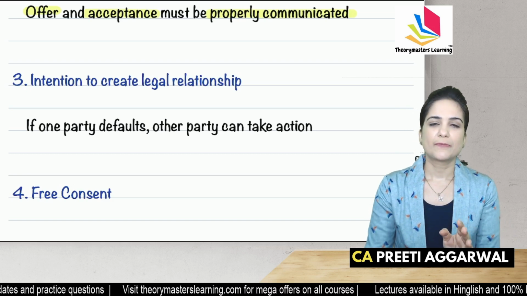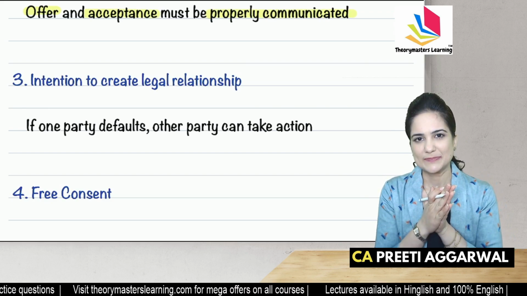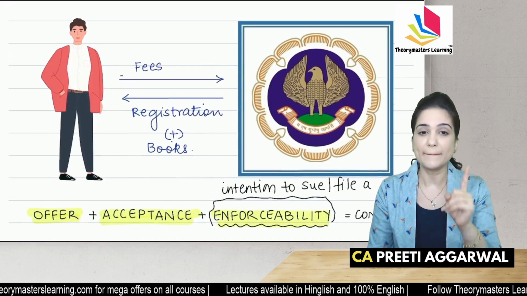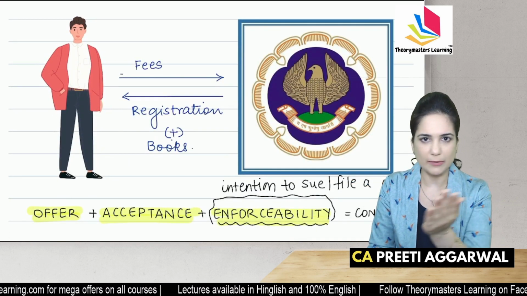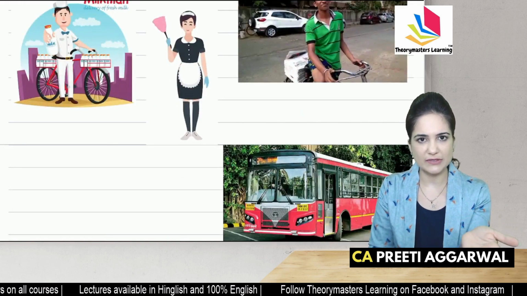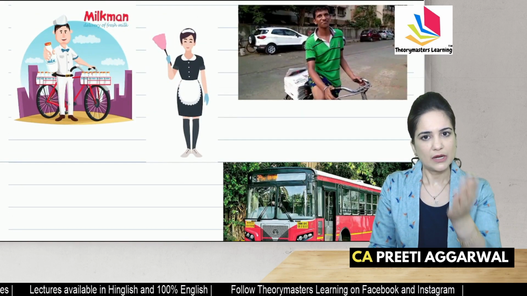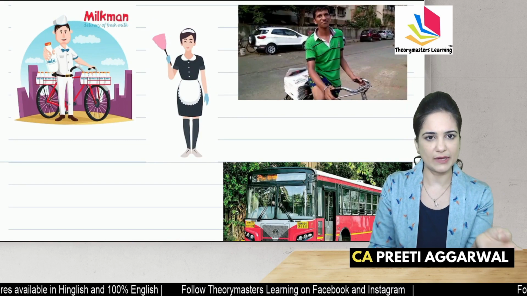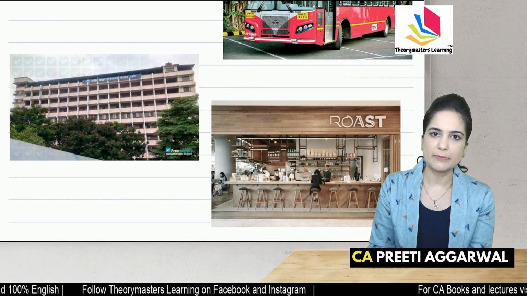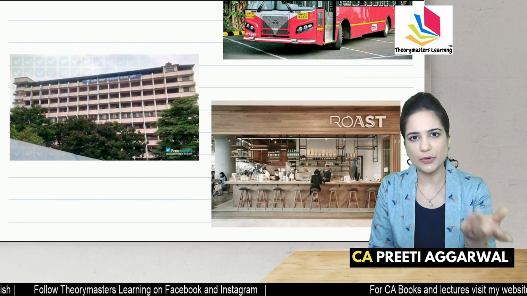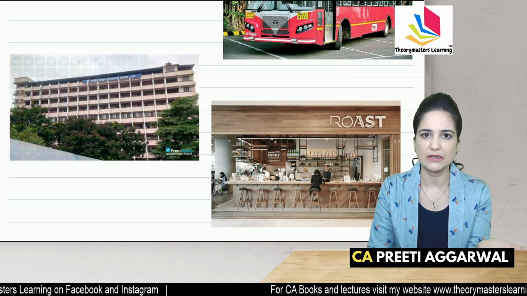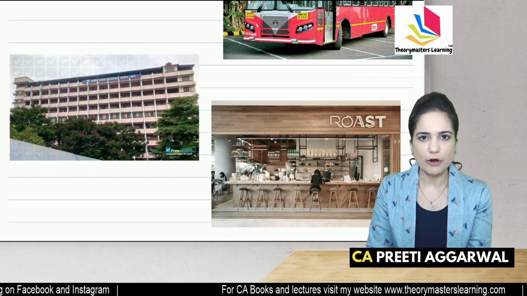So students, can I conclude from this that whenever there is any business or commercial transaction, like this is a commercial transaction, you're paying money. All these are commercial, they are business transactions. They are doing the business of selling newspaper, the business of selling milk, the business of providing services. School, I will not call it a business, but yes, they are offering services. Nobody is doing it for free. They never had the intention of giving it in charity or something like that. Again, selling of coffee, it's a business.